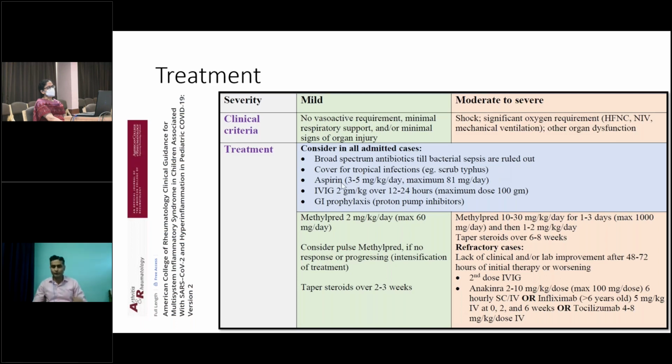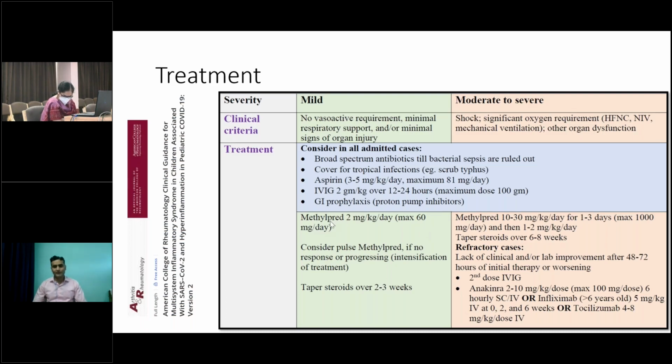Aspirin in the dose of 3 to 5 mg per kg in all admitted children. IVIG is first tier therapy in dose of 2 g per kg over 12 to 24 hours, and maximum dose is 100 gram in a day. If there is evidence of fluid overload or myocardial dysfunction, then this dose can be given over 48 hours. And GI prophylaxis in form of proton pump inhibitors, as these patients are going to receive steroids.